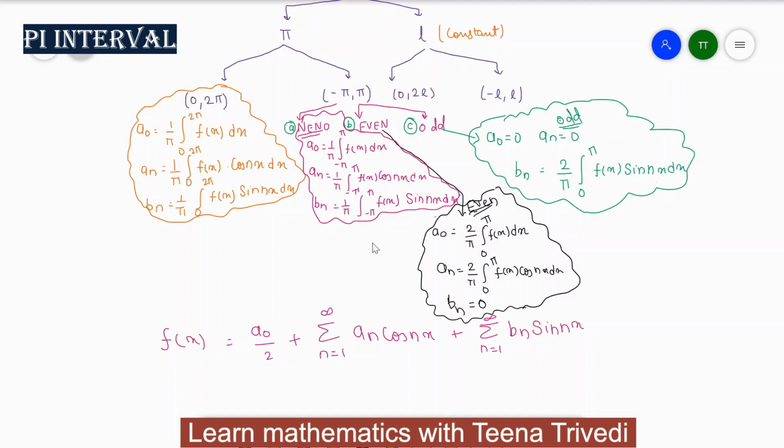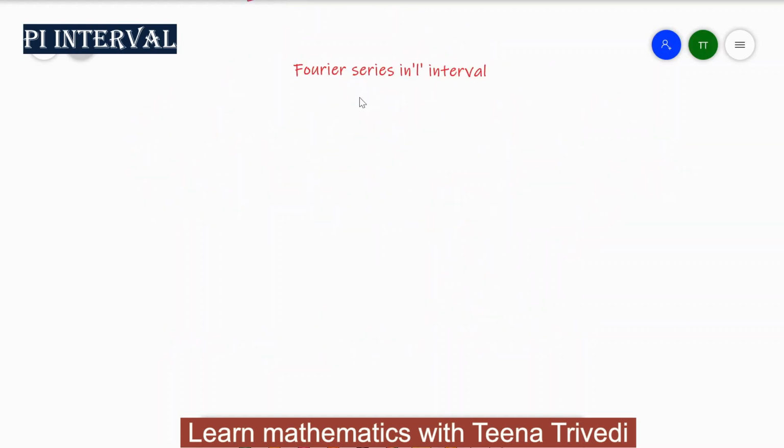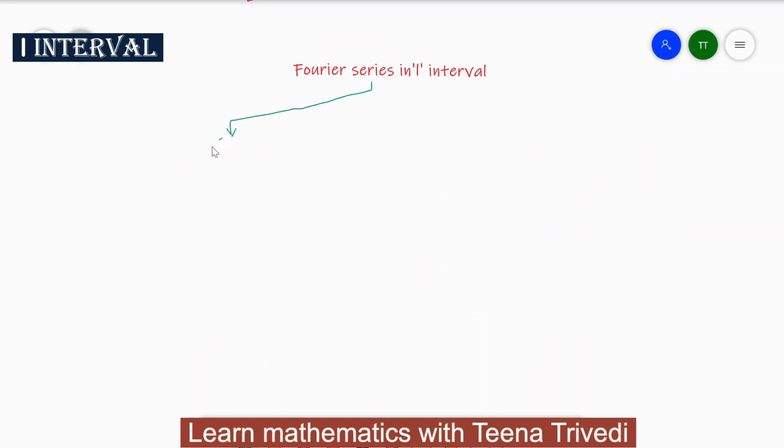So let's see how to solve for the L limit, for a constant limit, how to solve the question or how to convert a function into a Fourier series. For the L interval there are two cases. First is 0 to 2L, and second is minus L to plus L.